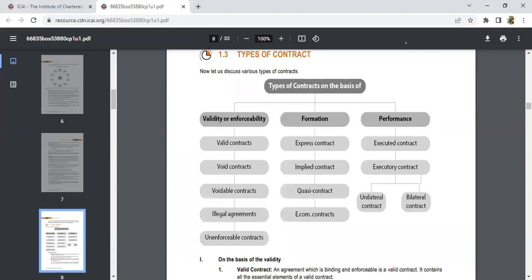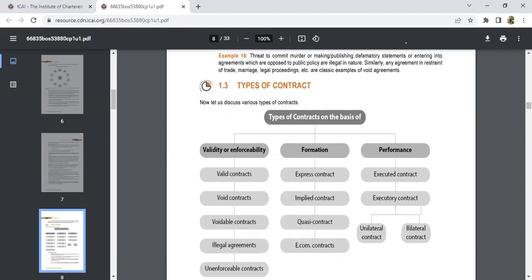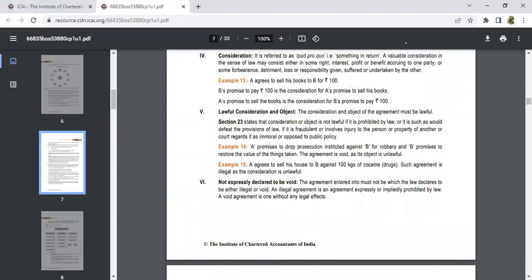And then we have the next concept, that is types of contract. Okay. This we'll discuss in the next class. So this, I think, is enough for today's session.